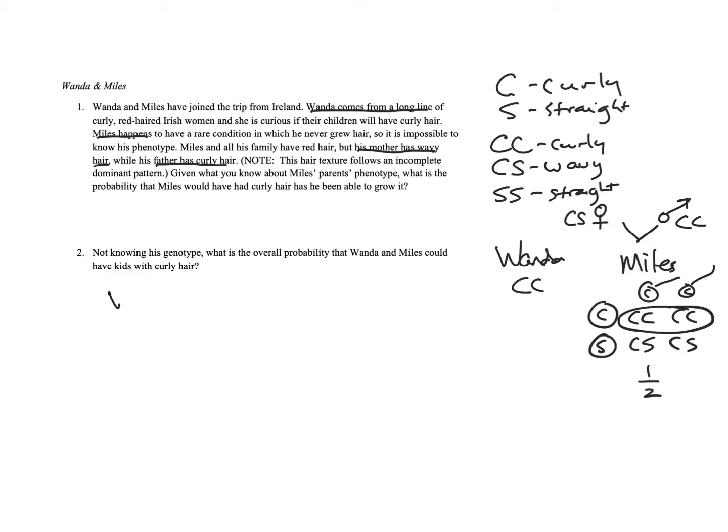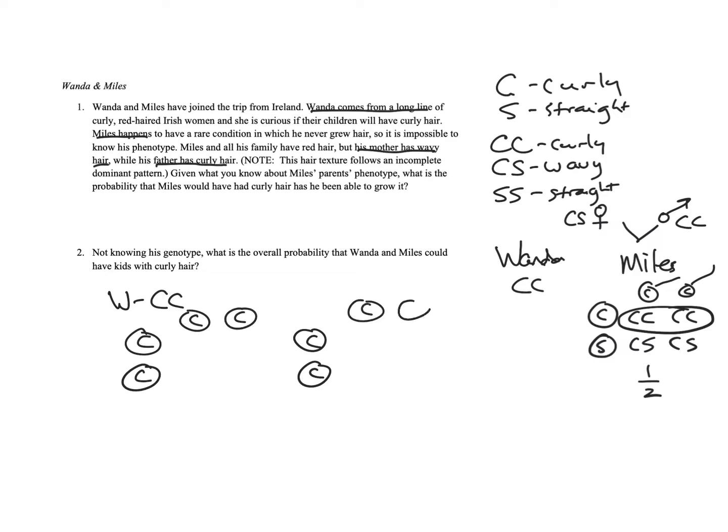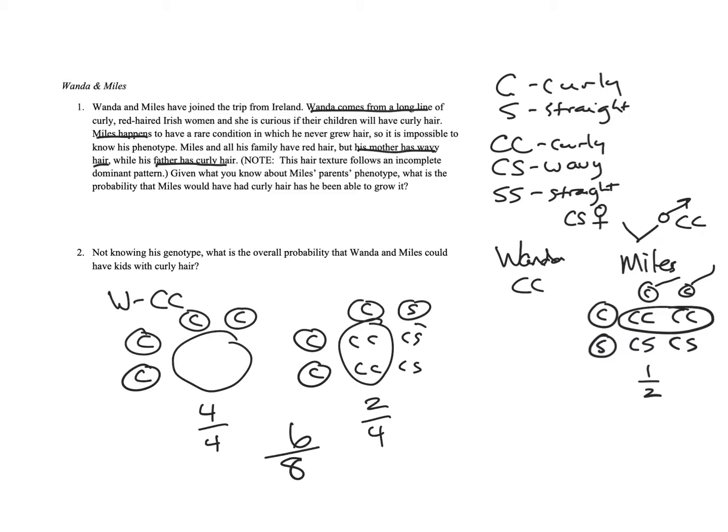So we know what Wanda is. Wanda is big C, big C. But in order to have curly hair, we don't know what Miles is, and so you have to do out both squares. So here's Wanda always. Wanda always makes big C eggs. But Miles, he could either be big C, or he could be CS. So all of these, 4 out of 4 will be curly. But of these, only 2 of the 4 will be curly. So out of the 8 possible, it's 6.